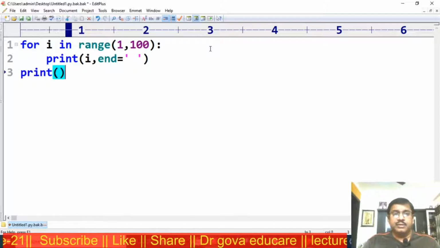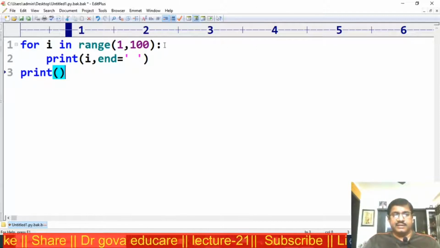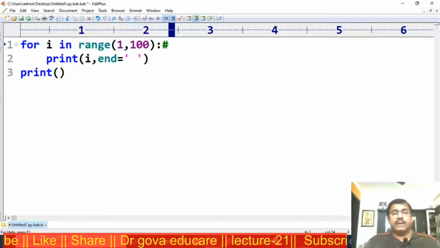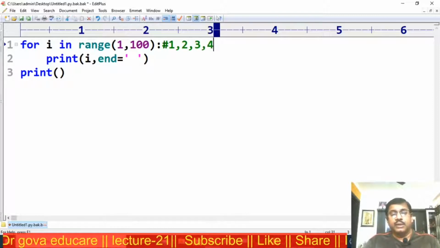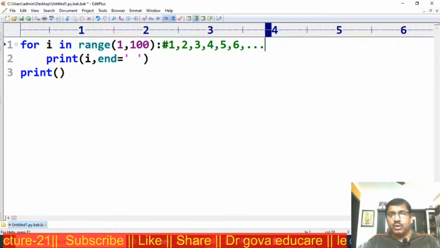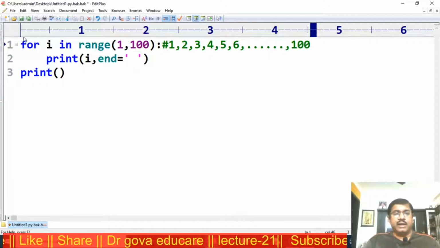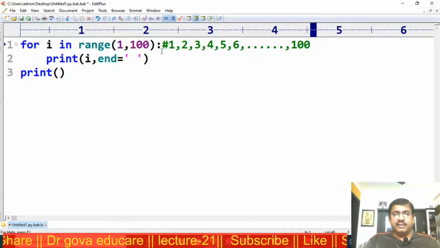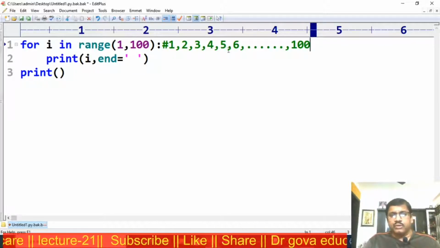Now that means this is the range. The range element contains 1, 2, 3, 4, 5, 6 and so on up to 100. That means i takes each value in the range in turn.